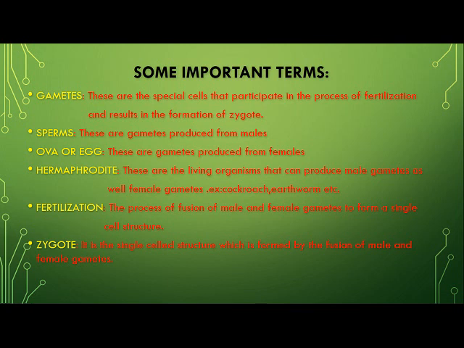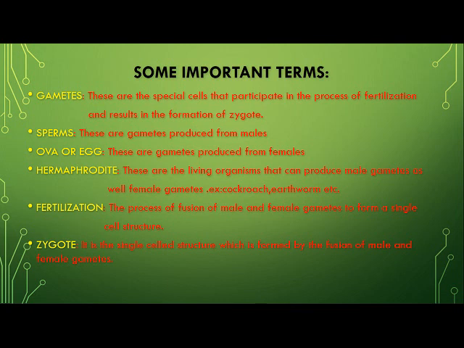Humans, we are unisexual organisms. Like in a human, either he will be a male or he will be a female. But hermaphrodites are those living organisms which have the capacity to produce both types of gametes. Examples are cockroach, earthworm, leech, etc.